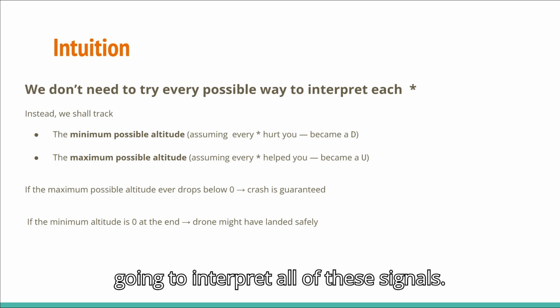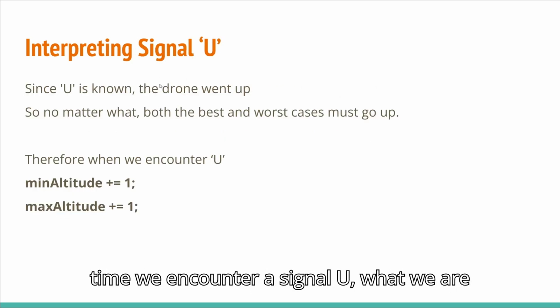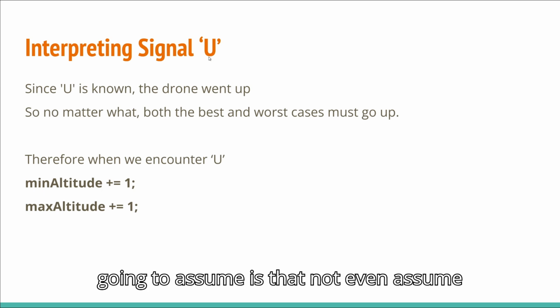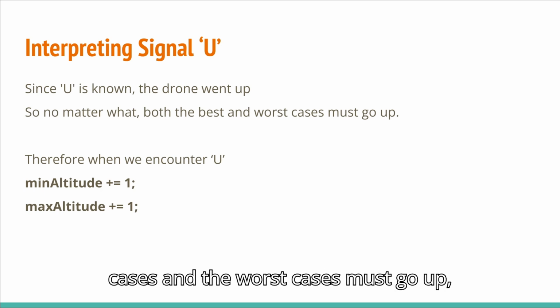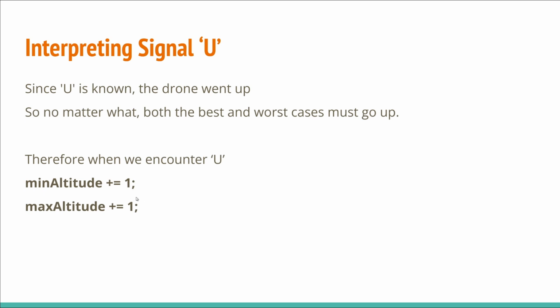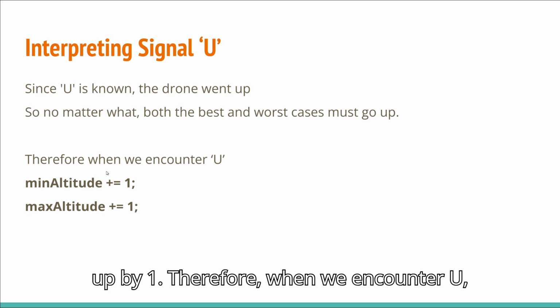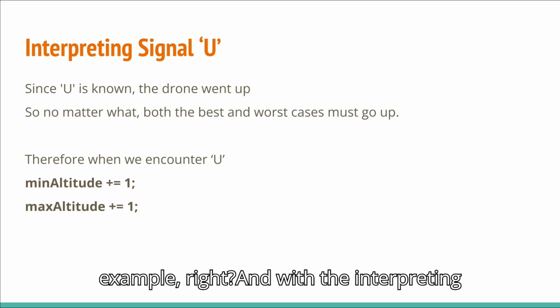Let's see how we are going to interpret all of these signals. Every time we encounter a signal, not even assume, it's deterministic, that the drone went up. So no matter what, both the best cases and the worst cases must go up, right? Your minimum altitude will go up by 1 and your maximum altitude will go up by 1. Therefore, when we encounter U, we are going to assume this scenario. It actually makes sense also, and I'm going to show you with an example.